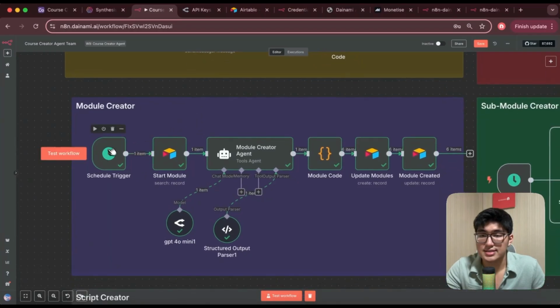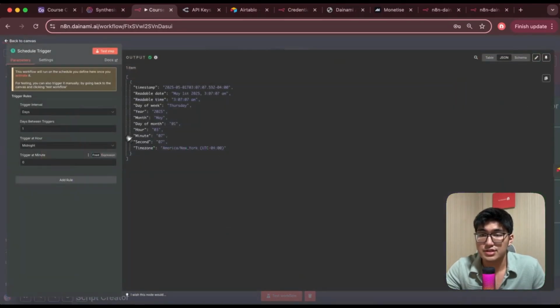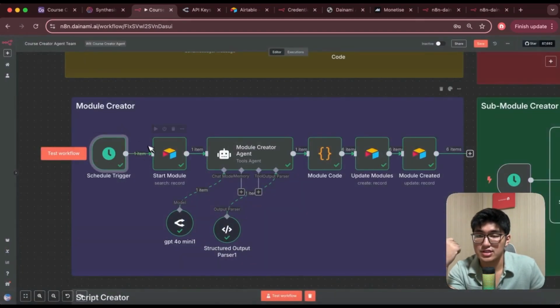The first one is a schedule trigger. A schedule trigger is what I use to schedule the workflow over a certain period of time. It can be every minute, every hour, and this will schedule this specific workflow to run. As we're testing, we can use a schedule trigger for now. But if we want to really make it into production, that's where in future videos or future guides, we can go into using a webhook to automate the whole process for production. Okay. Once you have a schedule trigger, it will schedule this workflow based on the time you set.